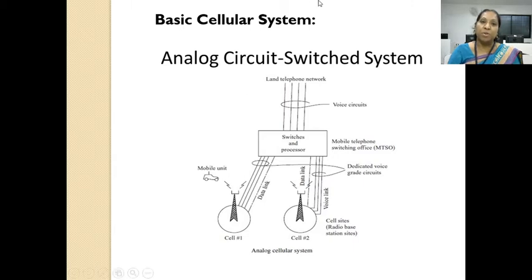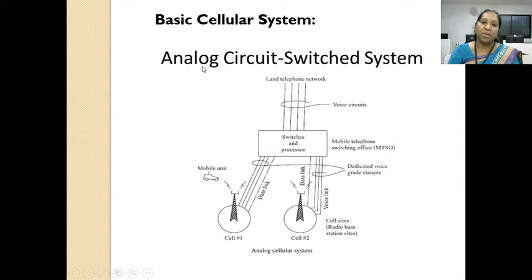Today, I am going to teach you the concept of the basic cellular system. It is also called an analog circuit switched system because it provides a continuous path for communication between a mobile unit and a landline phone, or a mobile unit with another mobile unit. That's why it is called analog.